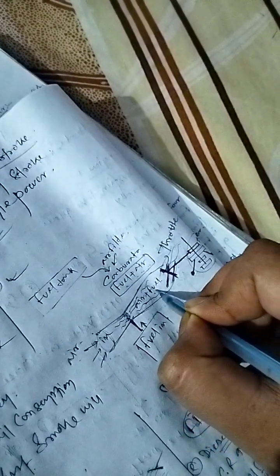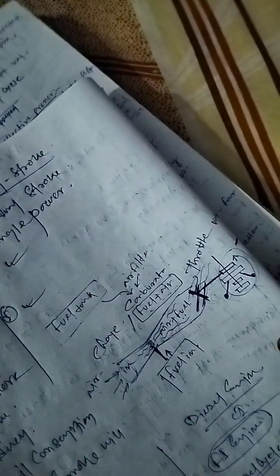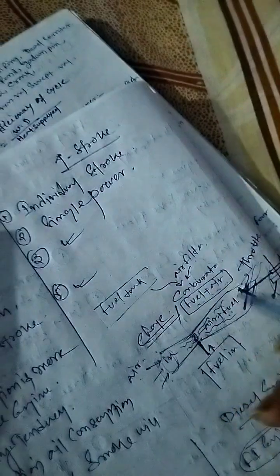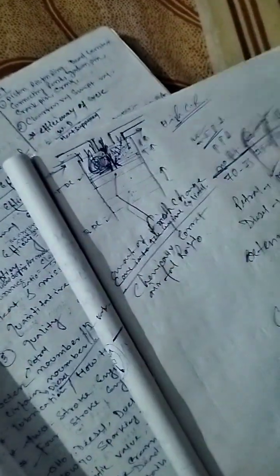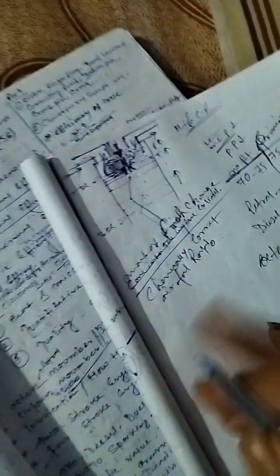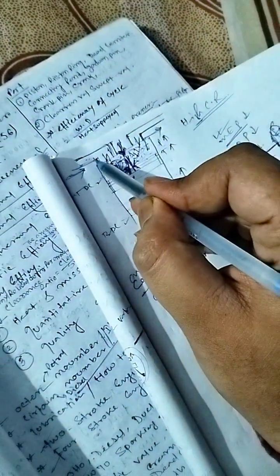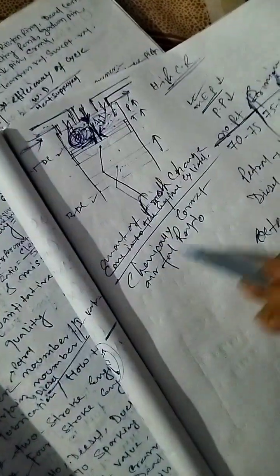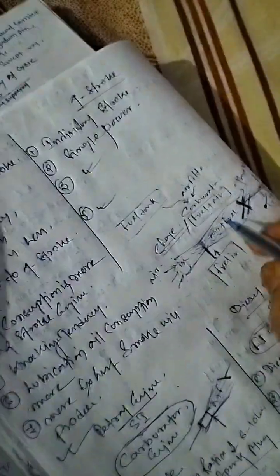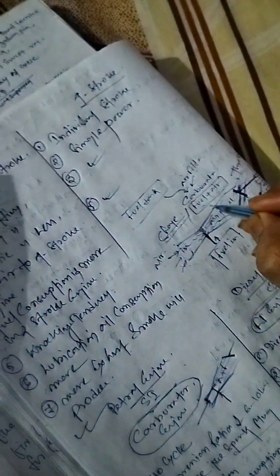As I told you in earlier videos, in this particular diagram you see how the carburetor operates and how the air-fuel mixture is prepared. This air-fuel mixture is known as the charge. This is the working phenomenon of the carburetor. So how much fresh charge comes into the engine cylinder is compared to the chemically correct, the ideal charge.